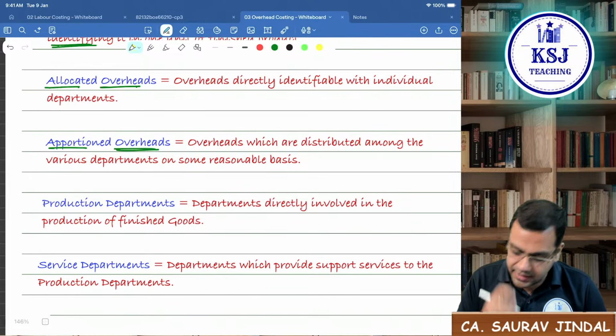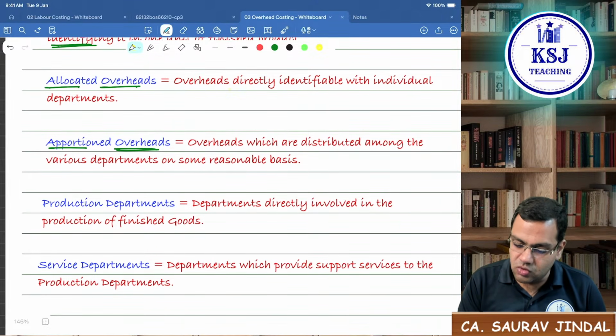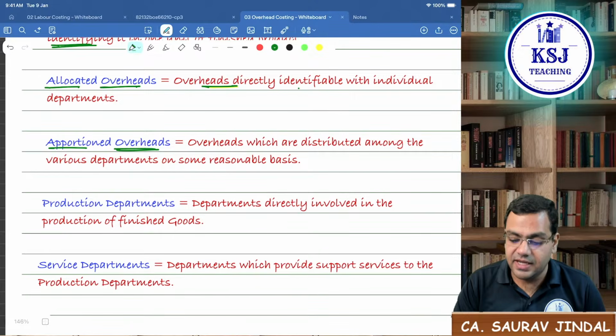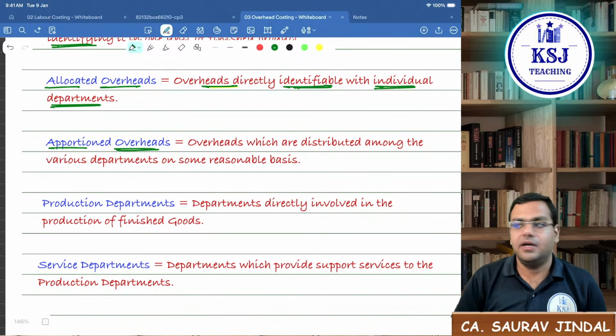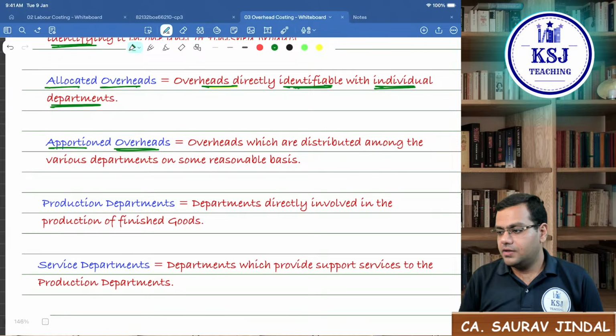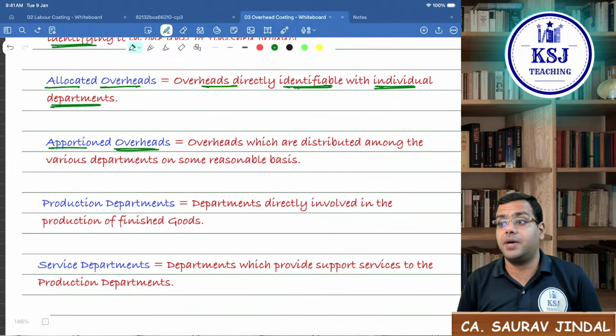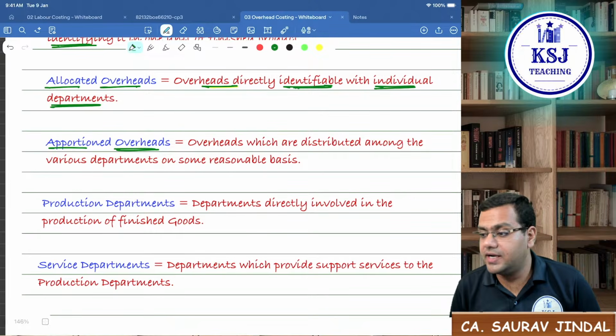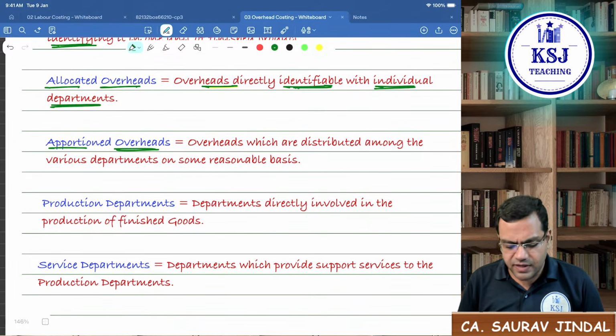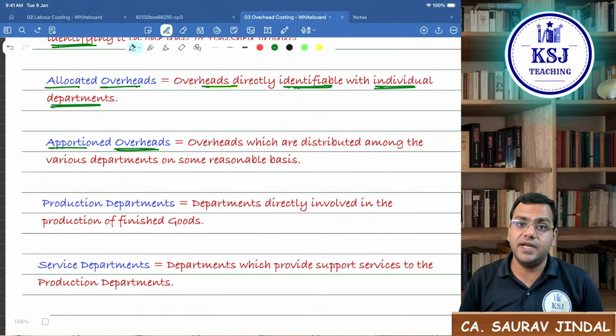Right? So what they are saying is, allocated overhead means the overheads directly identifiable with the individual departments. So it is directly identifiable with the individual departments, we call it allocated overheads. What about the apportioned overheads?